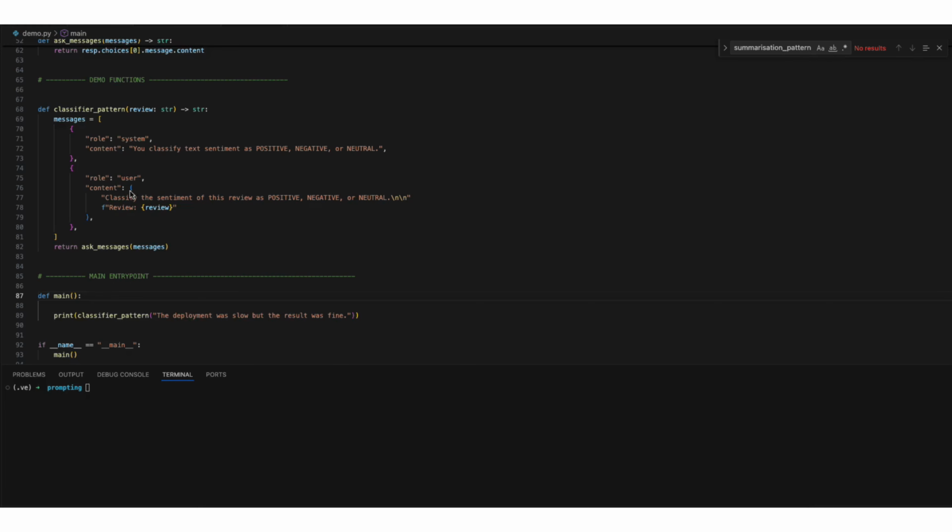Okay, so we now look at the classifier pattern. So this function implements a basic classification pattern. The system message narrows the behavior, to classify text sentiment as positive, negative, or neutral. The user message gives the review text and reminds the model of the allowed values. So this kind of pattern works not just for sentiment only, but any kind of category assignment that you need. So let's run this function and see. Yeah, it just tells you that it's neutral and also gives the reason why it has come to this conclusion.